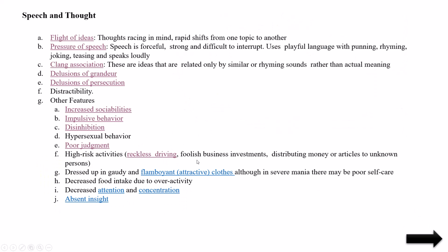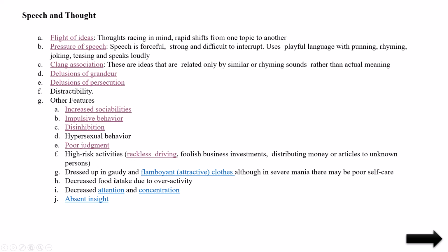Then there is foolish business investment. If they have money, they will put it in any business. They will not think whether the business will give benefit or not. Also, distributing money or articles to unknown persons. Like that, they will not control their mind, and they will not think of the consequences either. We have already seen this before.